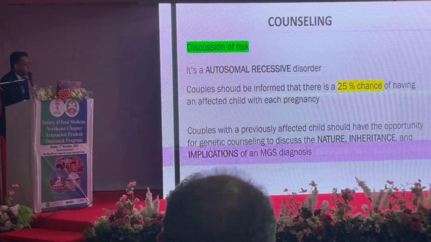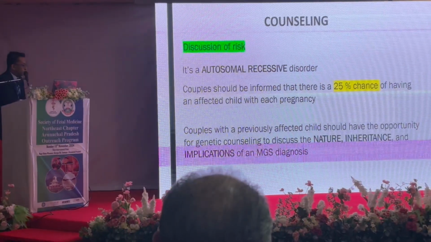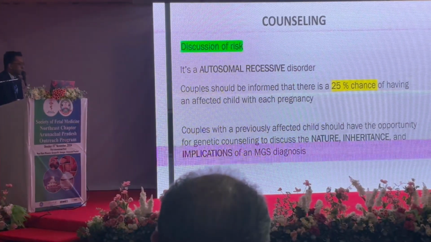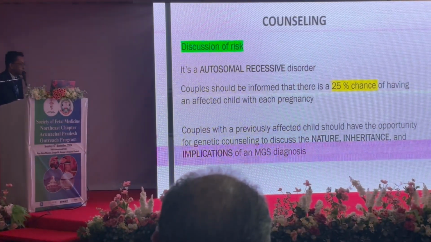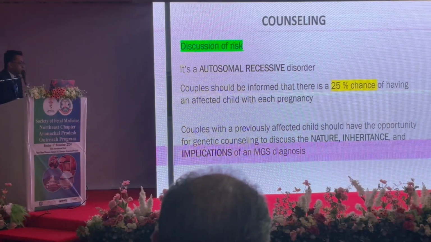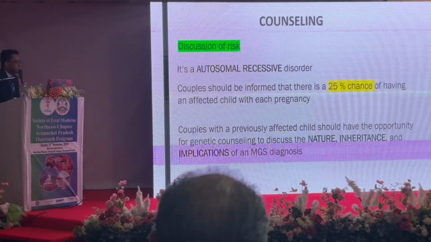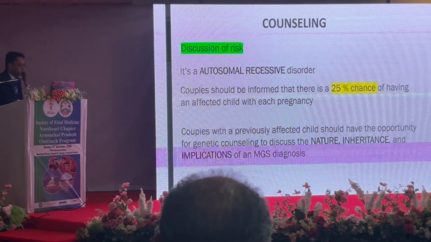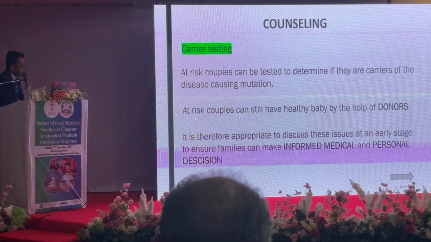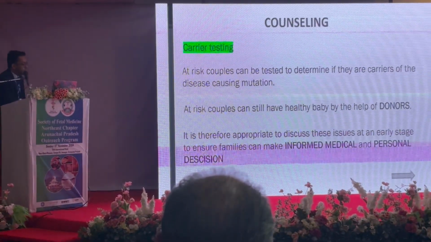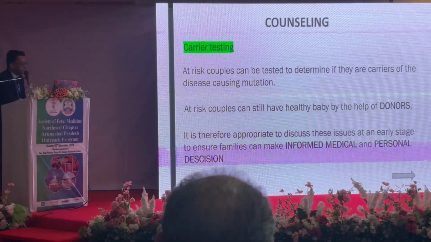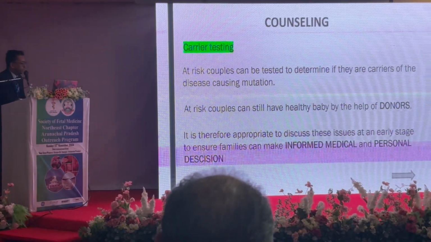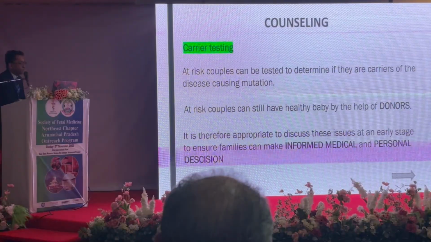It's a 25% recurrence chance. So couples with a previously affected child should have the opportunity for genetic counseling to discuss the nature, the inheritance, and the implications of a MGS diagnosis. It also helps in carrier testing. If both the couple are carriers, then the baby will be affected. But we can have a healthy baby with the help of donors.